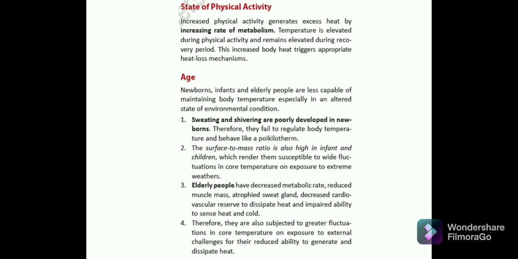These newborns can't regulate this, therefore they fail to regulate the body temperature and behave like a poikilotherm. Poikilotherm, you people have studied in your 12th standard. The infants and newborns basically fail to generate heat via sweating or shivering, so they behave like poikilotherm.